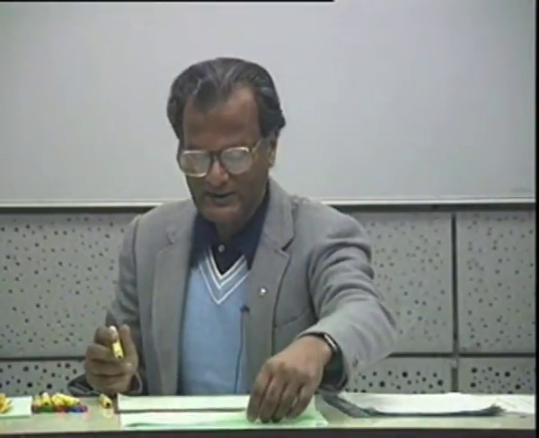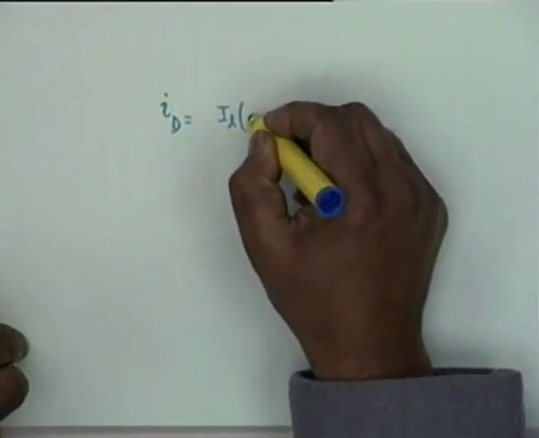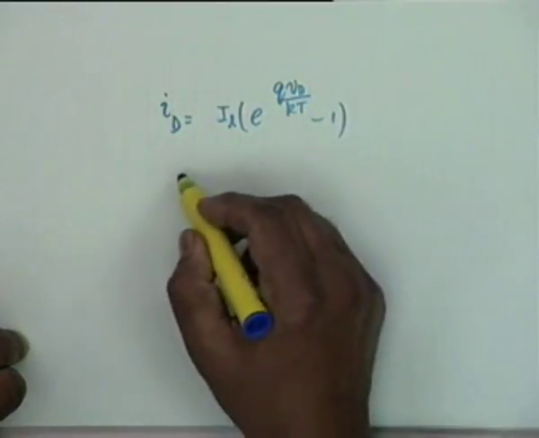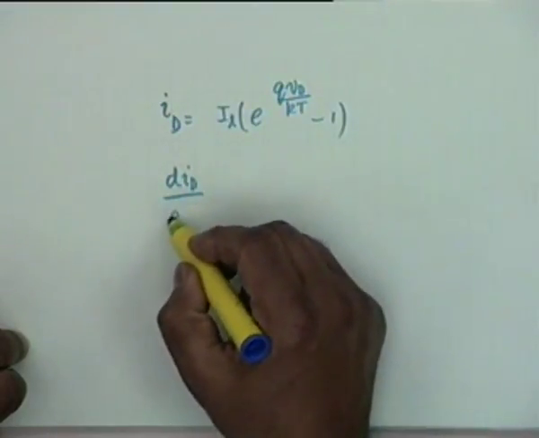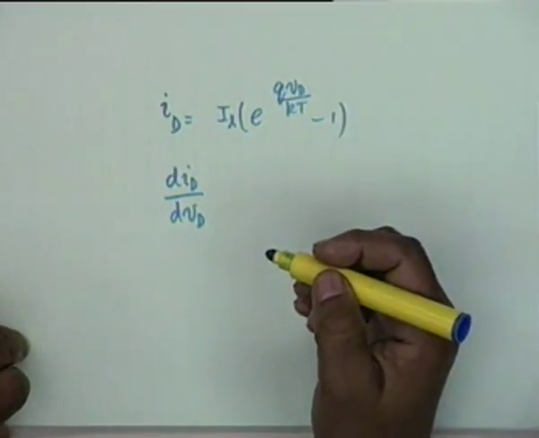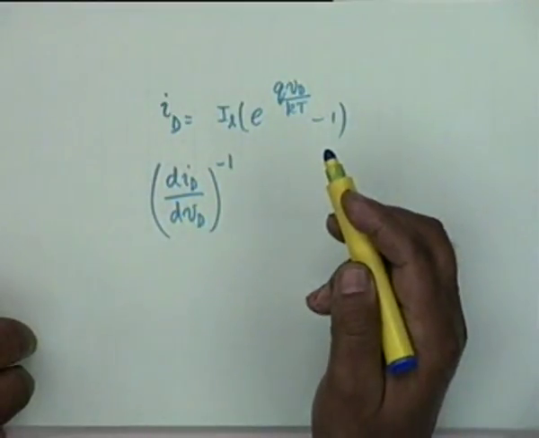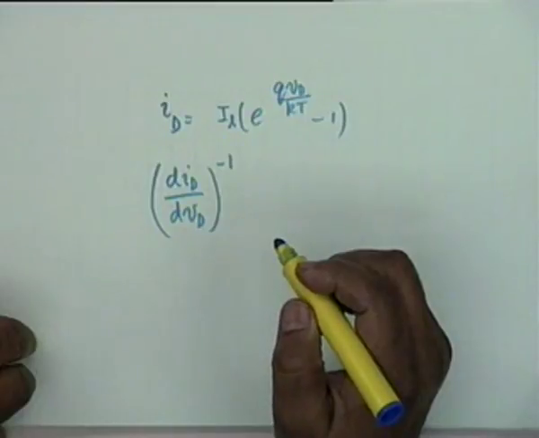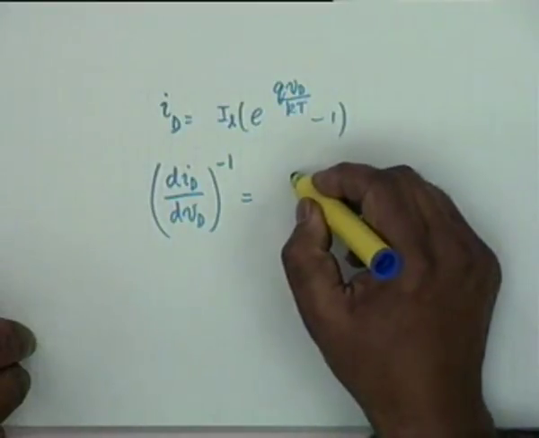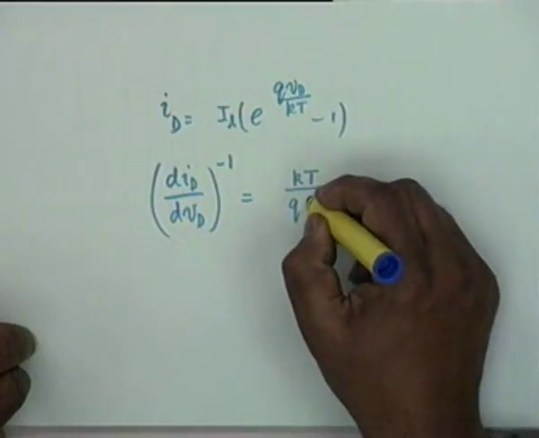But in an actual diode, as you can see, Id is equal to Is e to the power qVd by kT minus 1. As you can see, dId/dVd, reciprocal of this is a function of Vd, isn't that right? You can show by actual differentiation that this is equal to kT by q Id.